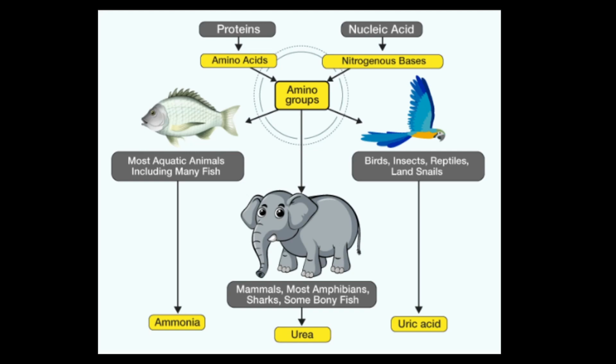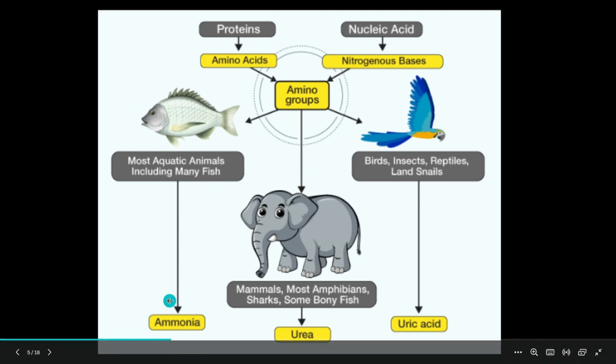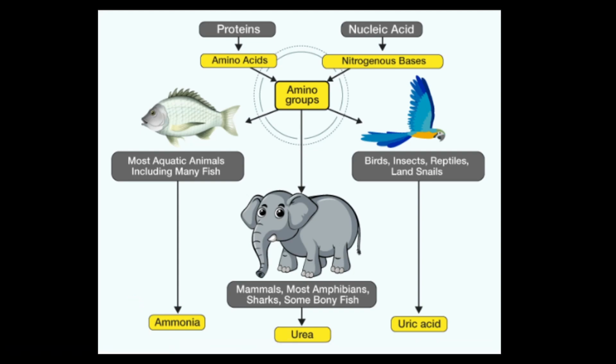So for elimination of ammonia, we need a large quantity of water so that it could dissolve in water and get out of the body of the organisms. Due to these reasons, the aquatic animals are ammonotelic in nature. It's not that preference, it's the nature that sets the rules and which is very much apt for that organism.